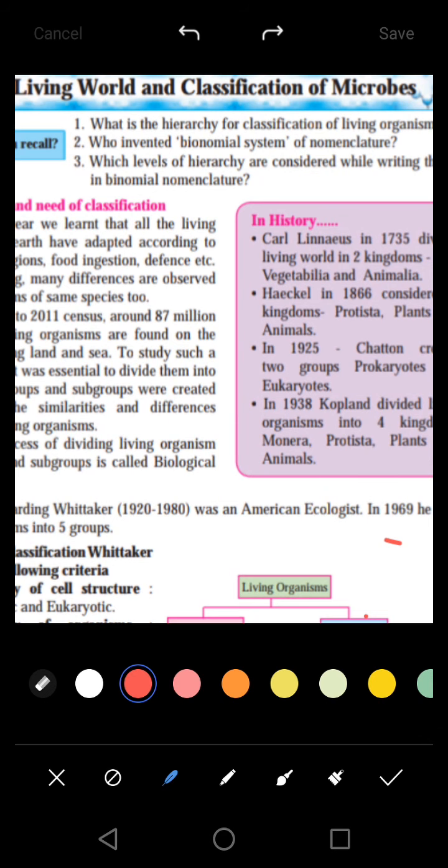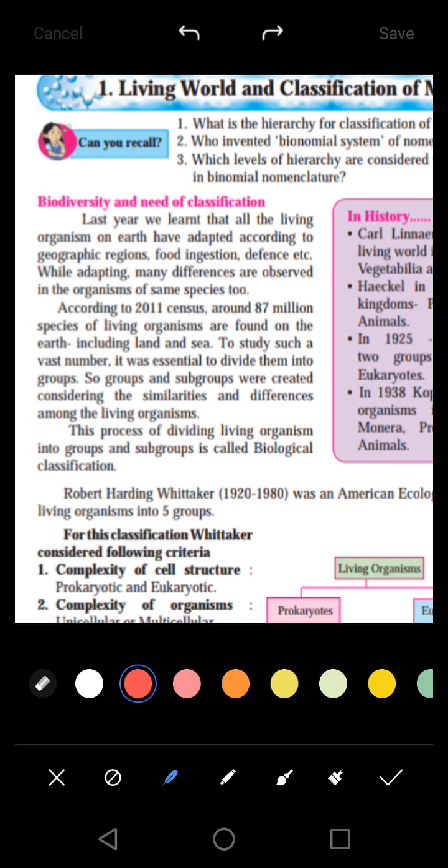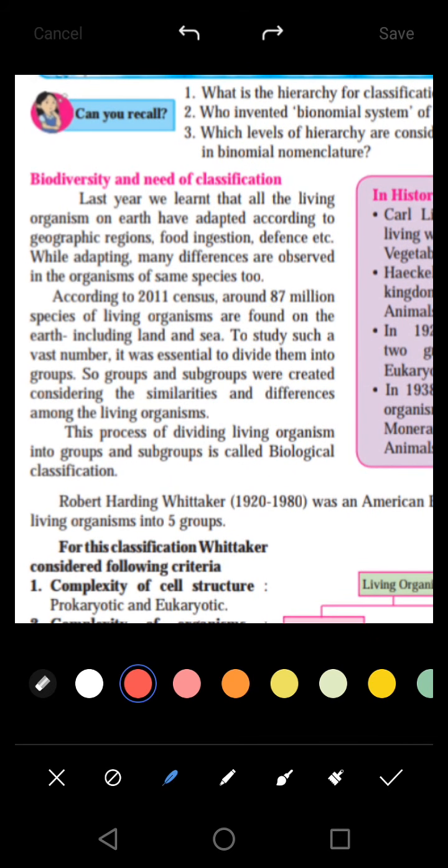So let's get started with our first topic, that is diversity and need of classification. Why do we need to classify? To understand this, I will give you an example. For example, you go to your school library and you find that all the books of all the classes, of all the standards, of all the subjects have been mixed. All are arranged in bulk, like mountains of books, and you want your science textbook or maybe the science digest of class 8. How will you find that?